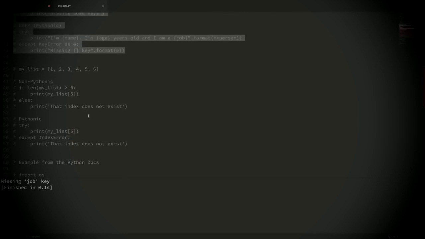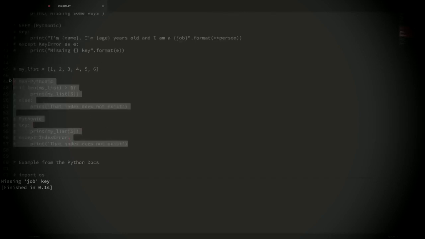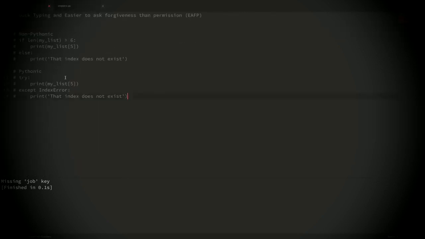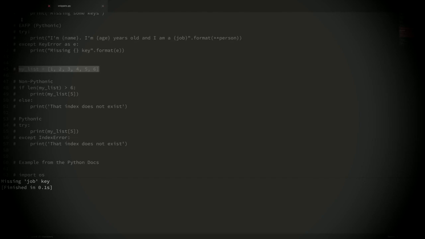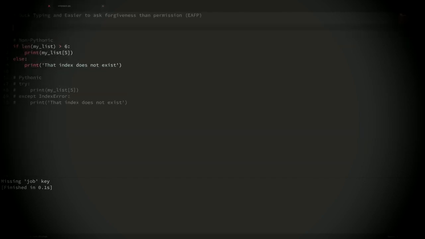Now, just another small example here. If I grab another snippet, we can also do this with a list. So if I paste this in here, then let me uncomment this code. And actually, I forgot to grab the list here. So let me grab that and paste it here up top. Okay, so what if you had the need to grab a certain index from a list within your code?